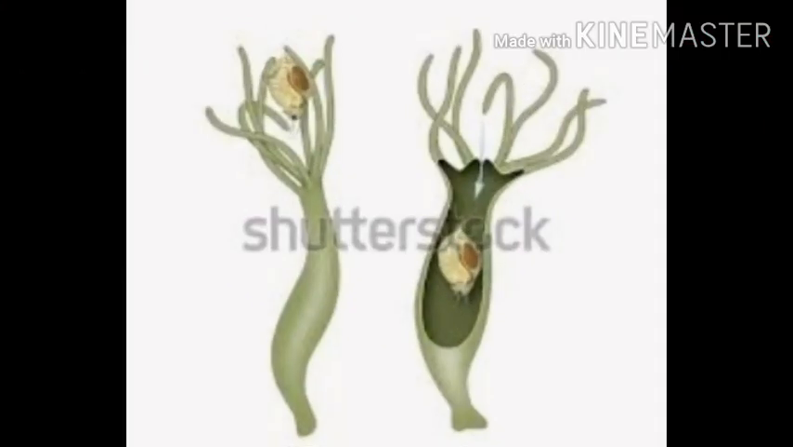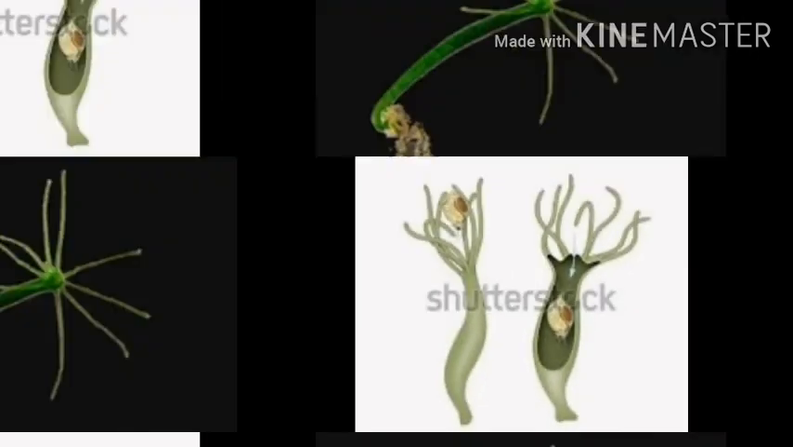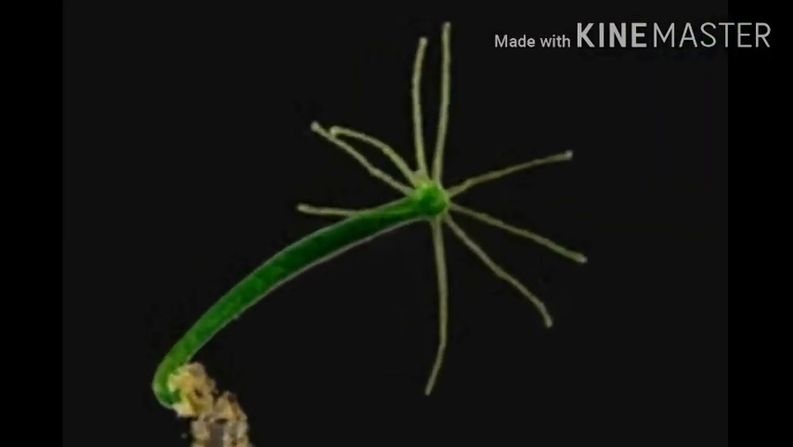It is the definition. Nutrition in hydra. Hydra lives in freshwater habitats. It has long flexible tentacles present around its mouth. These tentacles have special stinging cells. See this picture. These are very sticky stinging cells on the hydra's tentacles.